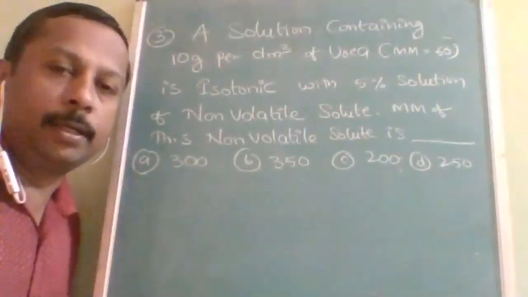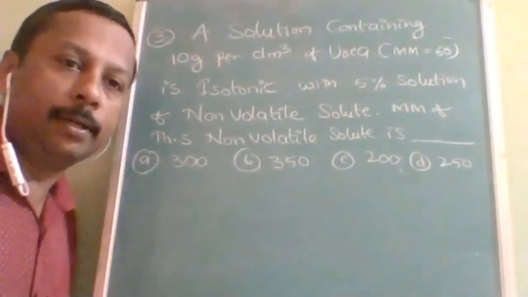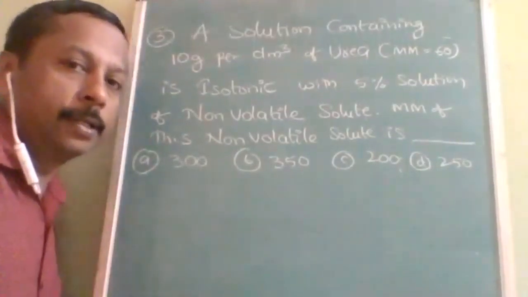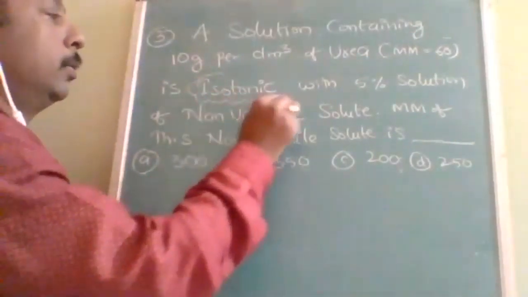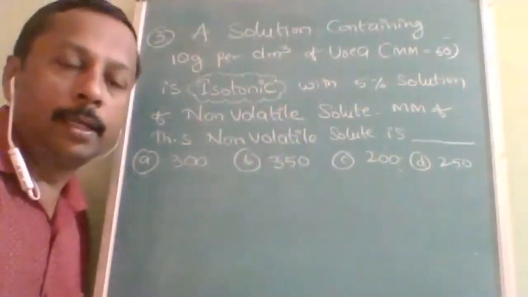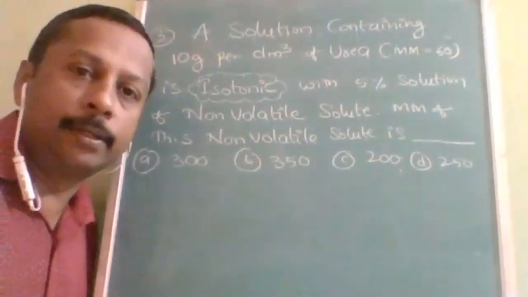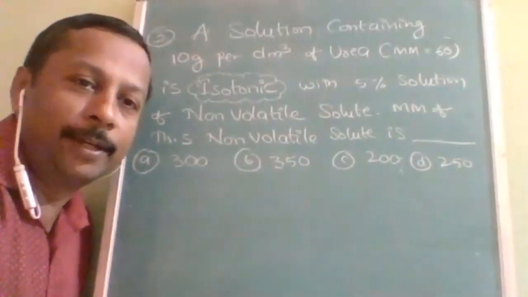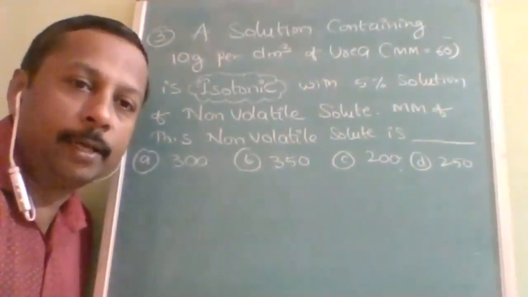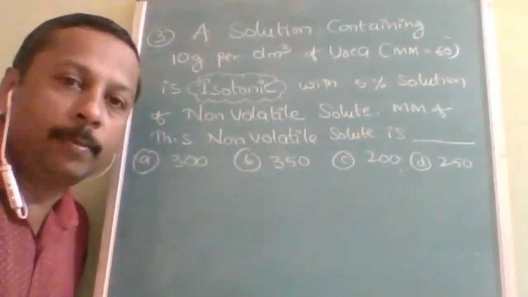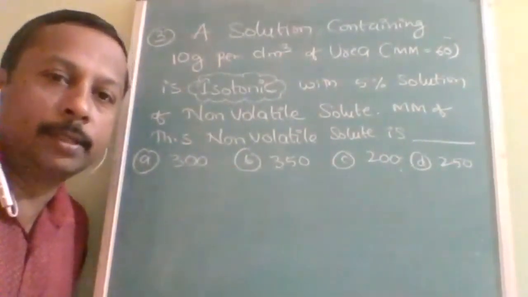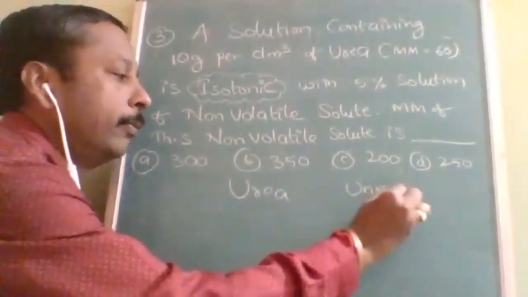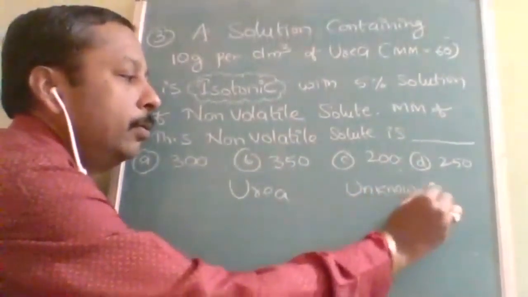It is now depending on the osmotic pressure topic. Here the main word from this question you should understand is isotonic. I think you remember, if two solutions have the same osmotic pressure, then they are called isotonic. If they have different osmotic pressure, then the higher one is called hypertonic and the lower one is called hypotonic. Here it says that two solutions you have taken, one solution is urea, another solution is unknown. So I am taking this unknown as x.